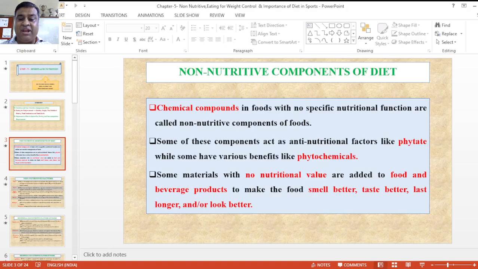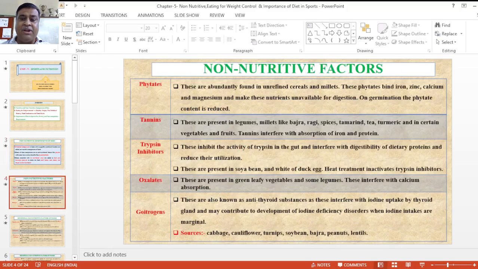Some materials with no nutritive value are added to food, for example in beverage products, sweeteners to make bitter tastes better, and to make food last longer and look better. That is called non-nutritive type of components. We'll discuss one by one.